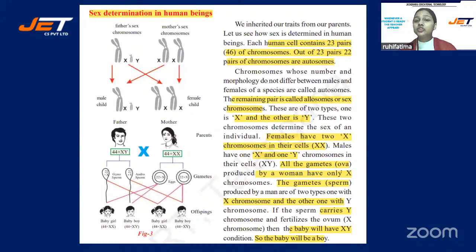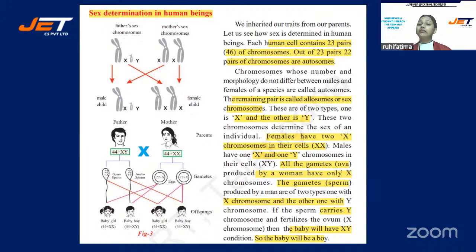Sex determination in human beings. Now, these are the highlight points, students. Each human cell contains 23 pairs, or 46 chromosomes. Out of 23 pairs, 22 pairs of chromosomes are autosomes, and one pair is known as allosome or sex chromosome. This allosome determines whether you are going to be a male or a female.